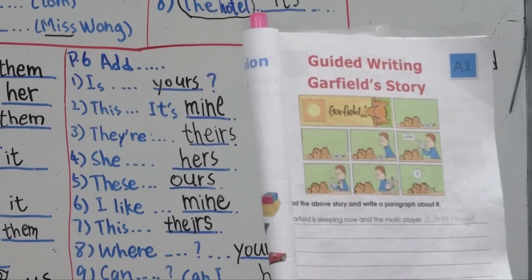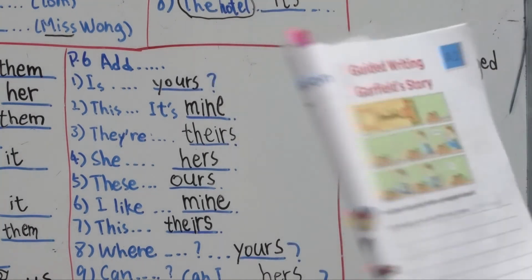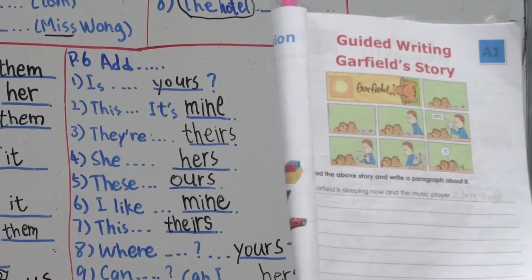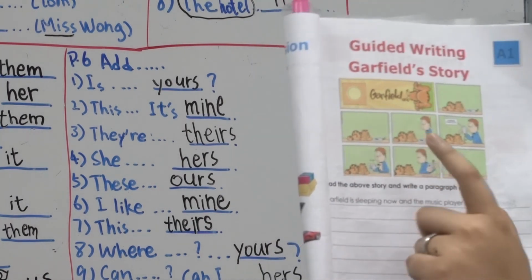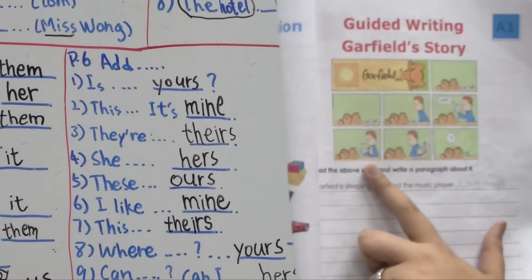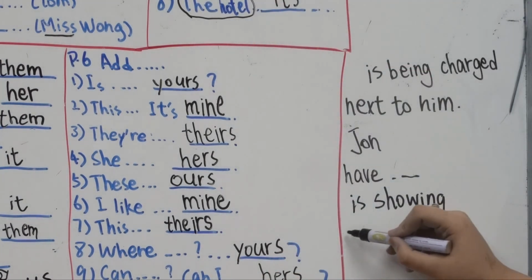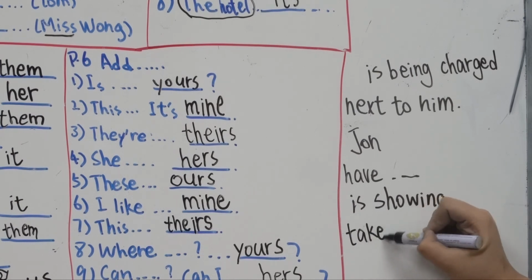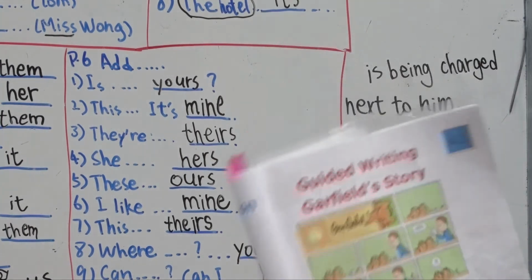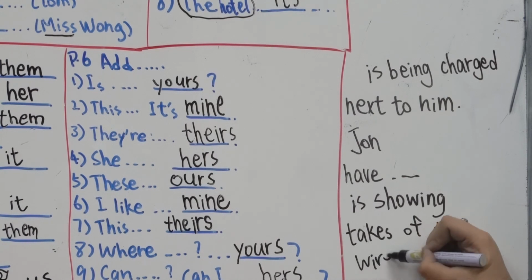So you may use your own idea and write this paragraph. Can you write the story? So basically this is what happens, right? He tells him that the charge is complete, and let's say he takes off the wire, right? Takes off the wire. This is the wire. Okay, wire. The wire.